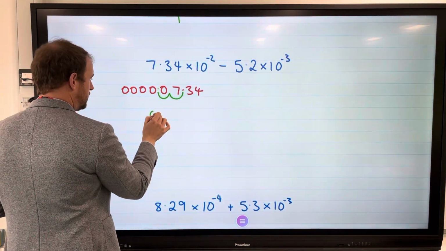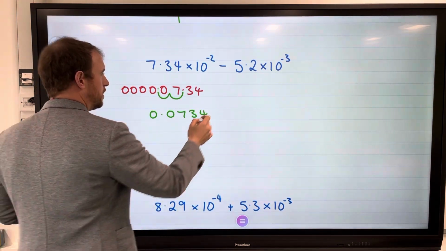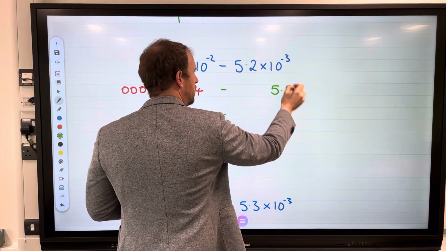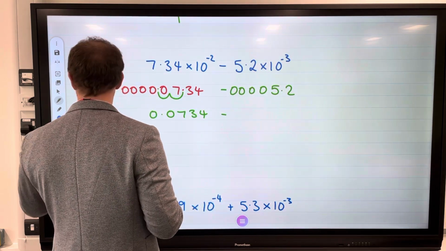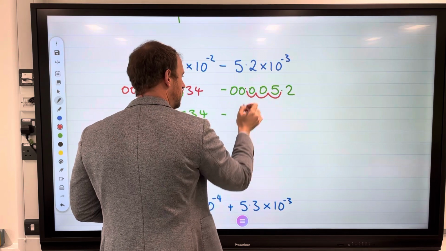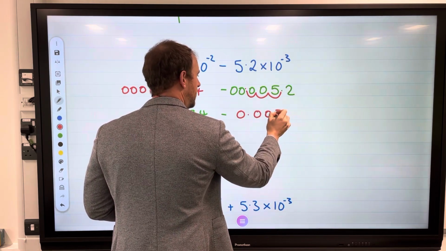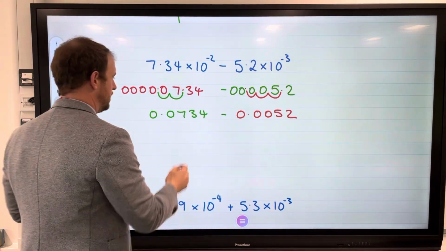So this number is 0.0734. We're going to subtract that from, I've got 5.2, negative power means zeros go before. I've then got 3 jumps, 1, 2, 3. So my answer would be 0.0052.